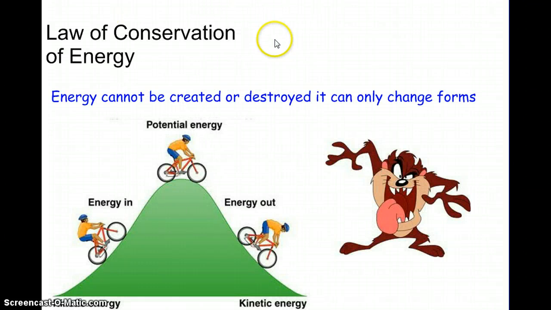So, what is the law of conservation of energy? This is something you're going to need to know to understand this goal. The law of conservation of energy shows that energy cannot be created or destroyed. It can only change forms. So we take a look at this picture. Okay, so energy is going in as the rider travels up the hill. When he gets to the top of the hill, he has available energy. And as he moves down the hill, that is energy in motion. Okay, we'll talk about potential and kinetic energy here in a second.